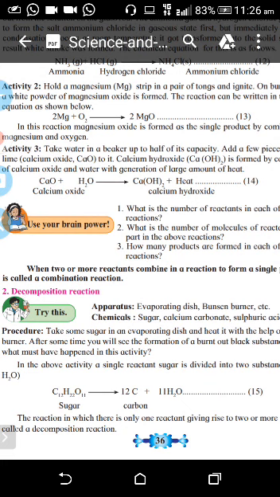If you have seen it, it is well and good. So carbon dioxide is liberated. This is the decomposition reaction.